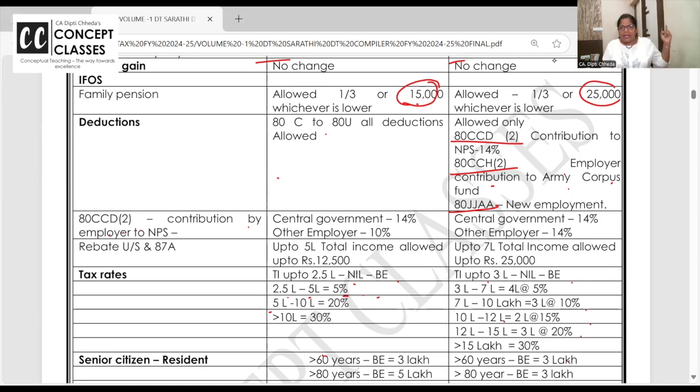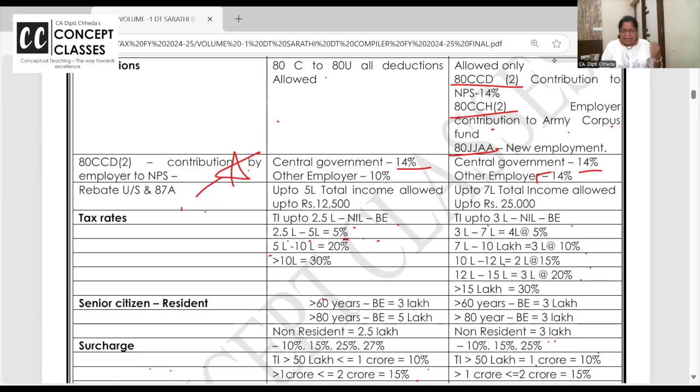If the employer is the Central government, they can contribute 14% of basic and DA to the National Pension Scheme. Other employers can contribute 10% if you opt out of the default tax regime. If you are in the default tax regime, then other employers can also contribute 14%. This is a very important recent update. Okay, 5 minutes are over, 5 minutes more to go. In 10 minutes, crisp and clear revision of 115BAC.